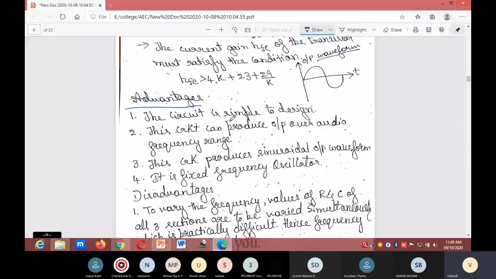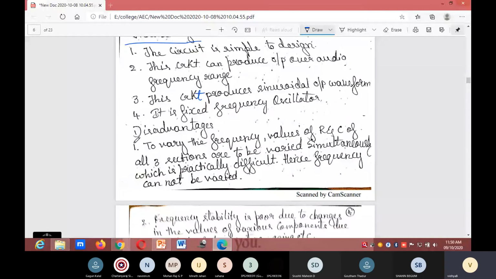Advantages. The circuit is simple to design. This circuit can produce output over the audio frequency range. It produces a sinusoidal output waveform. It is a fixed frequency oscillator.